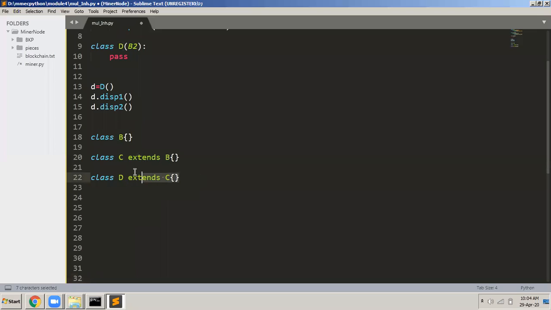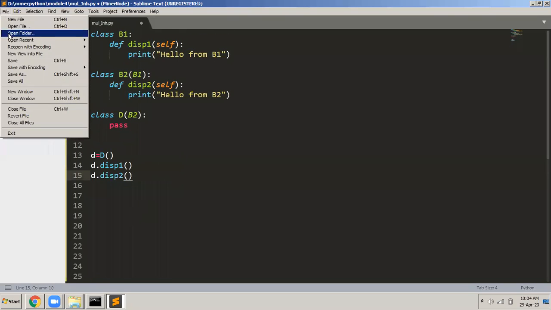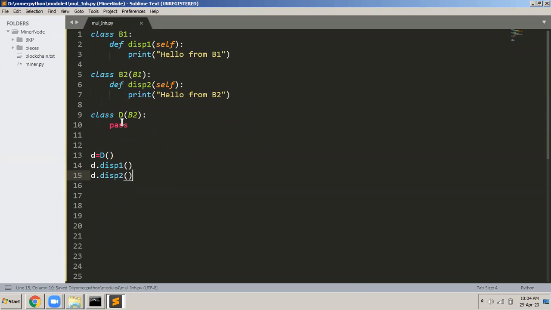So this multi-level inheritance is possible in Java. I will remove this now from here, and let us execute this program and see. File save. Okay, so this is an example of multi-level.